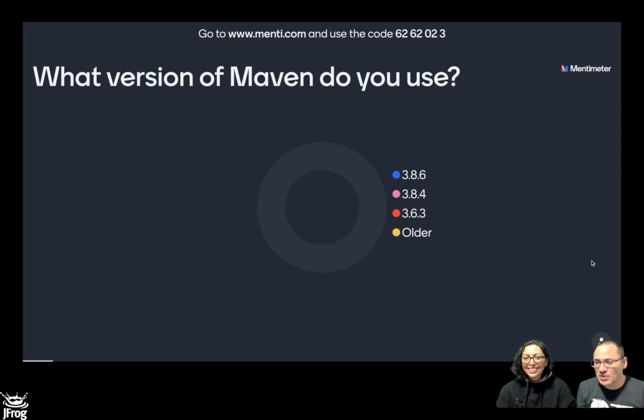Now, the latest version as of today continues to be 3.8.6. If you're not on it, upgrade. If you're using 3.8.5, that has an issue with resolving HTTPS resources. Don't use 3.8.5. That's why it's not even listed here. All right. If you're using a much older version of Maven, try to upgrade as much as possible. But we understand that sometimes it's not possible to do this kind of upgrade.